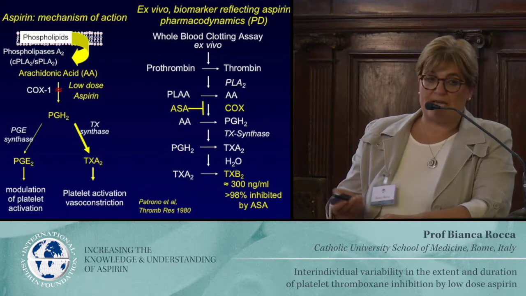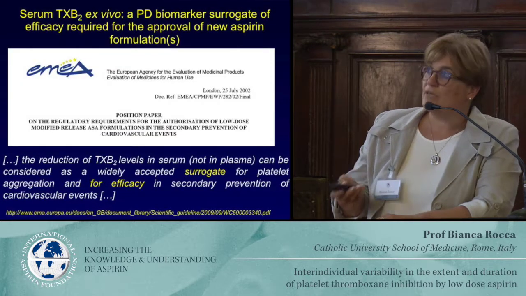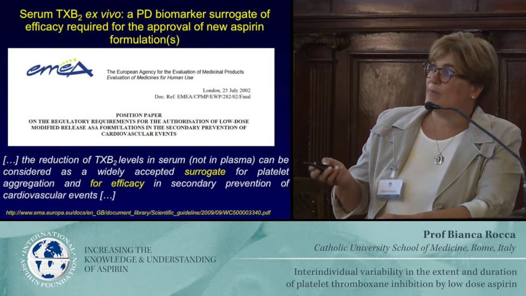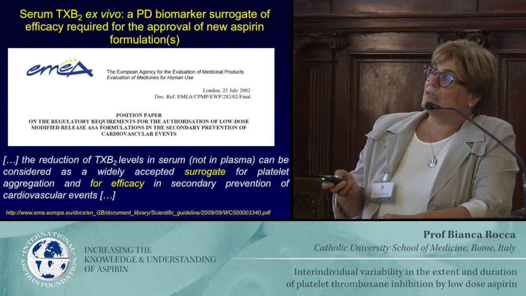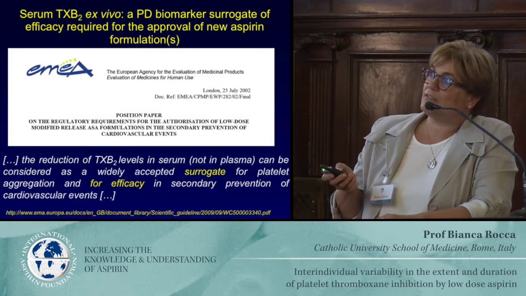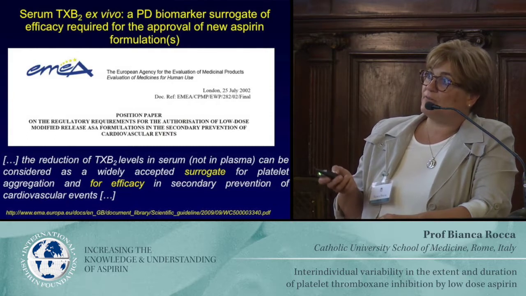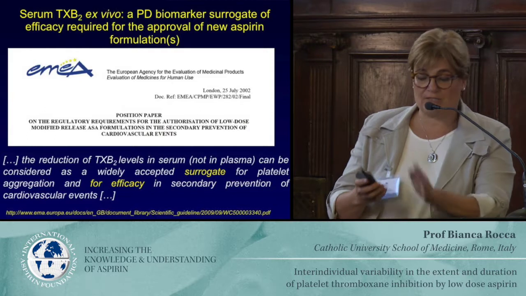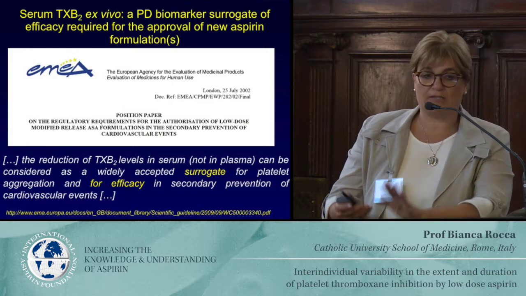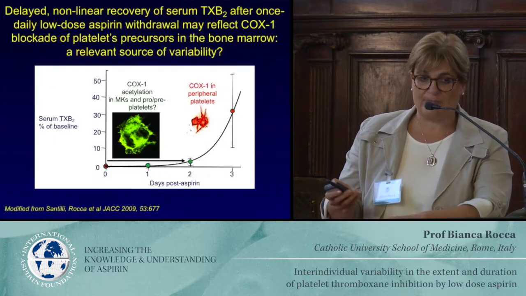And this has actually been supported by a regulatory agency. This is a position paper, which is still there, so it has never been retreated or anything. In this position paper, it says that the regulatory requirement for the authorization of low-dose modified release aspirin formulation in secondary prevention is indeed the serum thromboxane B2 level, serum not plasma, which is a surrogate for efficacy. So this is the drug and the biomarker to understand variability.